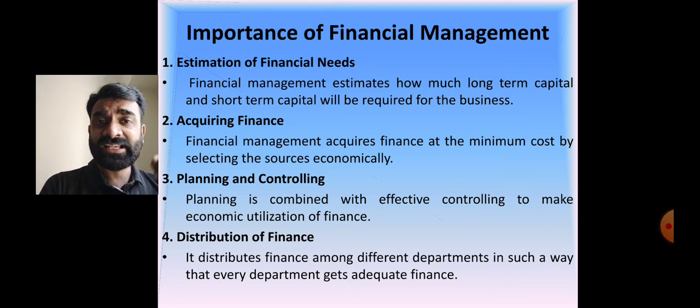In that, the estimation of financial needs will always be there, right? And accordingly, suppose for an example, each and every department has prepared the budget and has demanded the finance. So effective utilization and distribution of finance will be done by whom? By the finance management department, or by the finance manager.